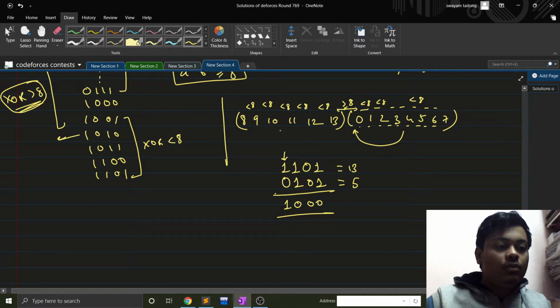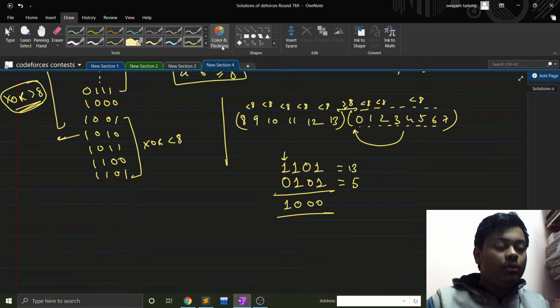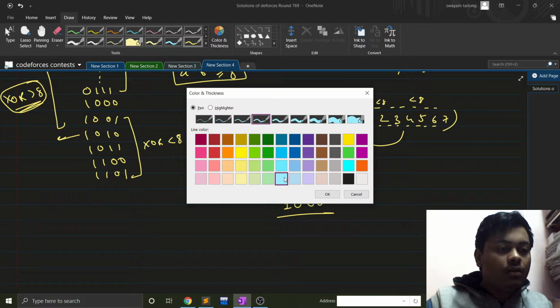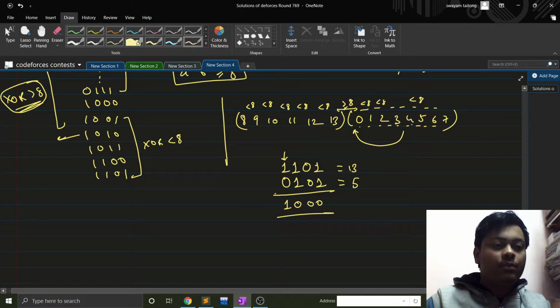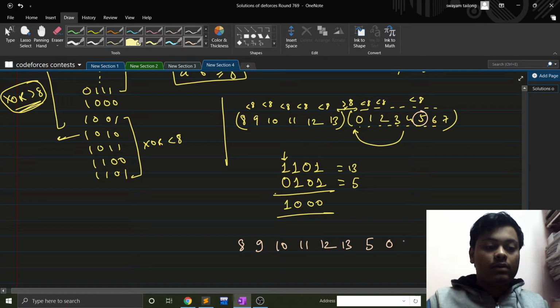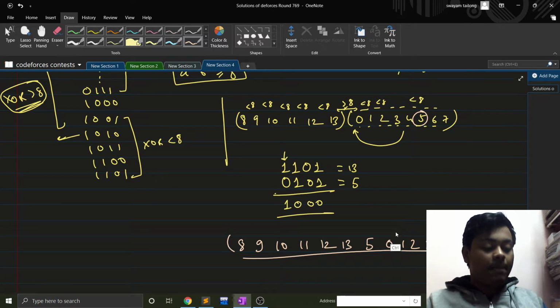Fine. So the ideal arrangement here would become, let me just show you what the ideal arrangement is. I'll just pick up this 5 and place it in place of 13. So 8, 9, 10, 11, 12, 13, and then I'll place a 5 and the rest of the numbers 0, 1, 2, 3, 4, 6 and 7, right? So this will be the best arrangement possible, right?